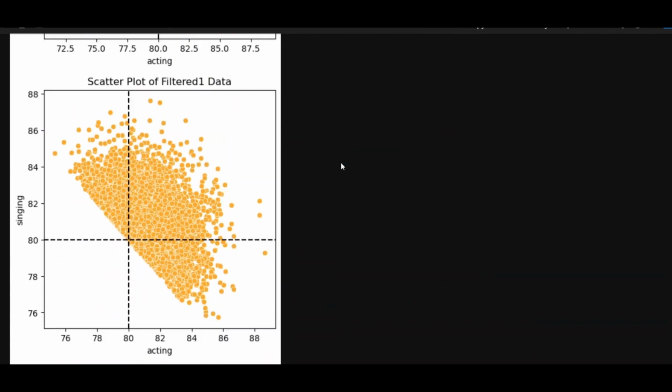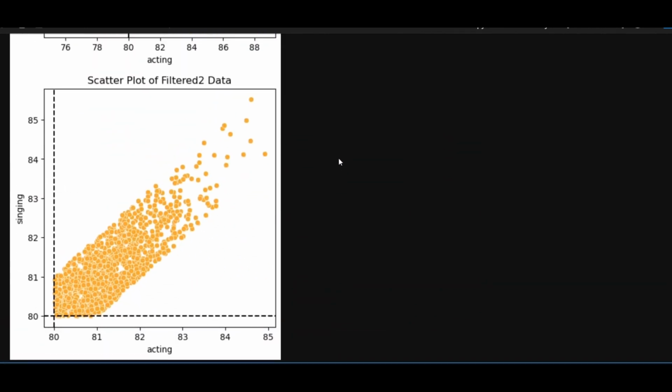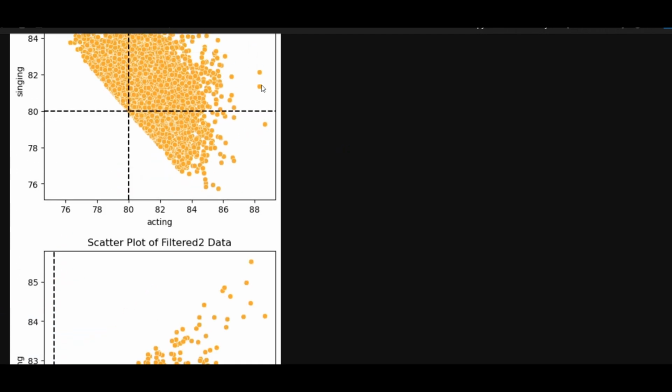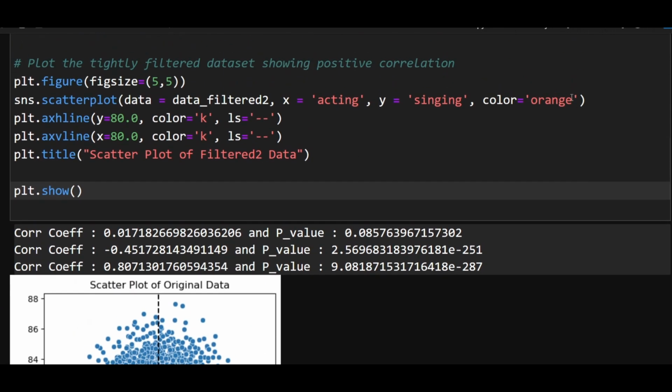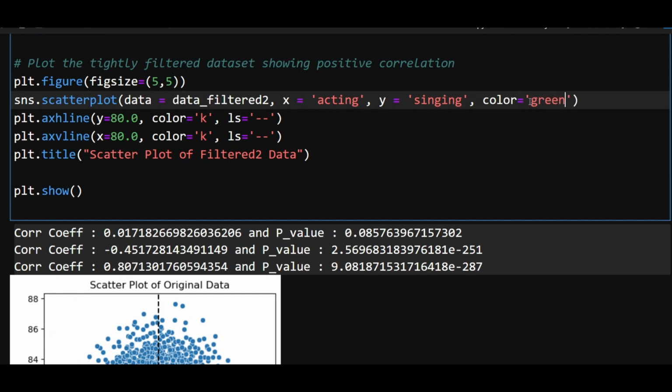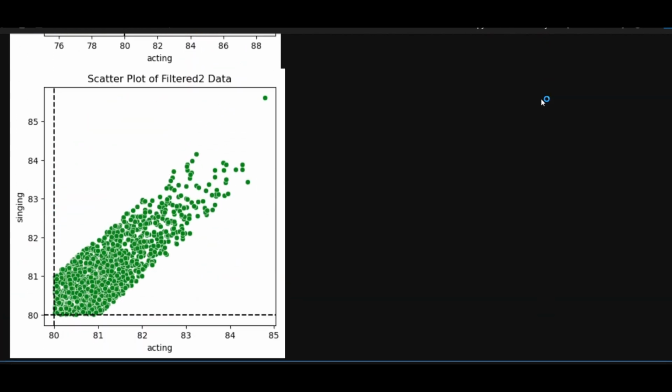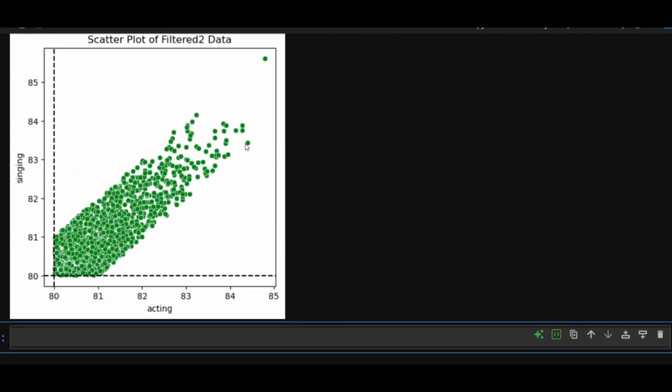All right, so strange things are happening once you apply filters. As you can see here, I now have a positive relationship. Let me just plot it in a different color. Instead of orange, let me plot it in green color. Here we are. A good actor is also a good singer.